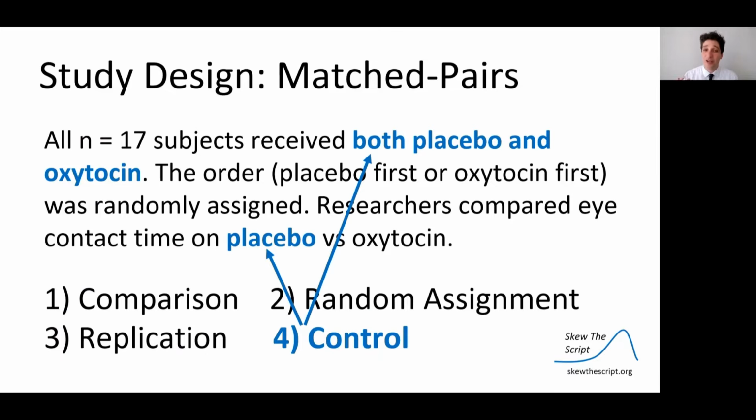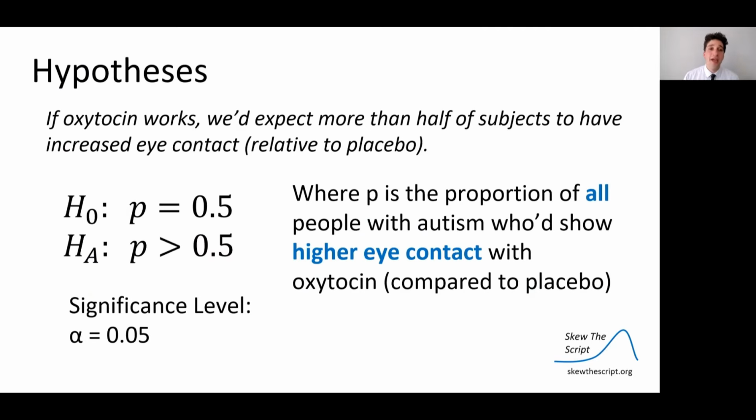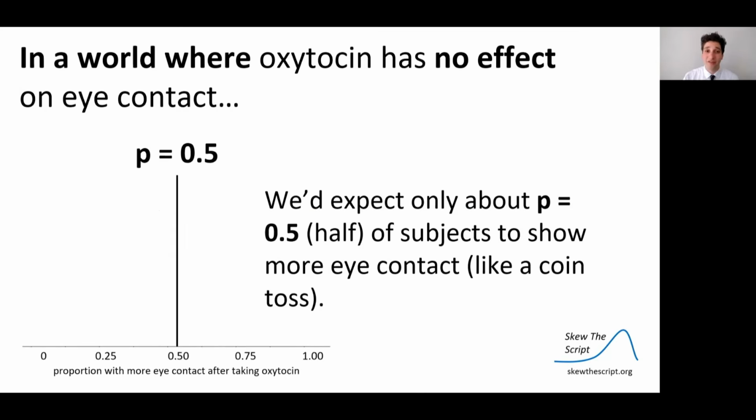But importantly, this study had control. You control for the placebo effect by having a placebo group, and you control for confounding factors by having two treatment arms that otherwise are the same. So if oxytocin works, we'd expect more than half the subjects to have increased eye contact relative to the eye contact time on placebo. In other words, we expect the proportion of patients on oxytocin to have higher eye contact to be above 0.5, above a coin flip. It should positively move the amount of eye contact time you'd expect on the treatment. So we expect the proportion to be higher than a coin flip, higher than 0.5.